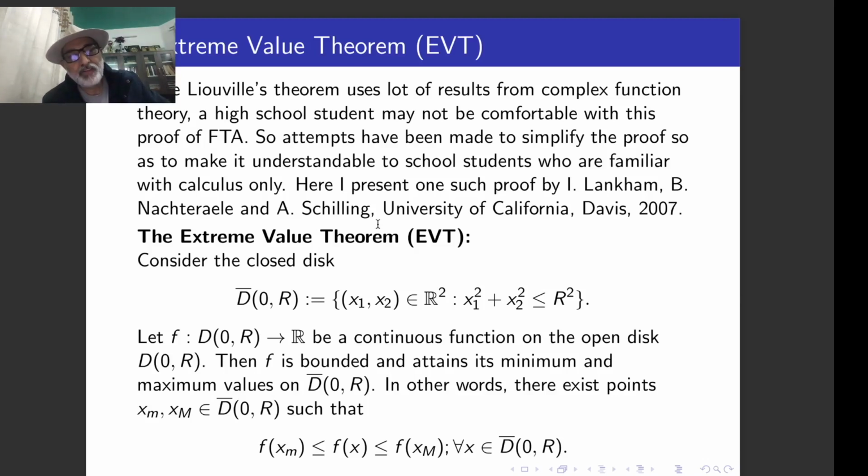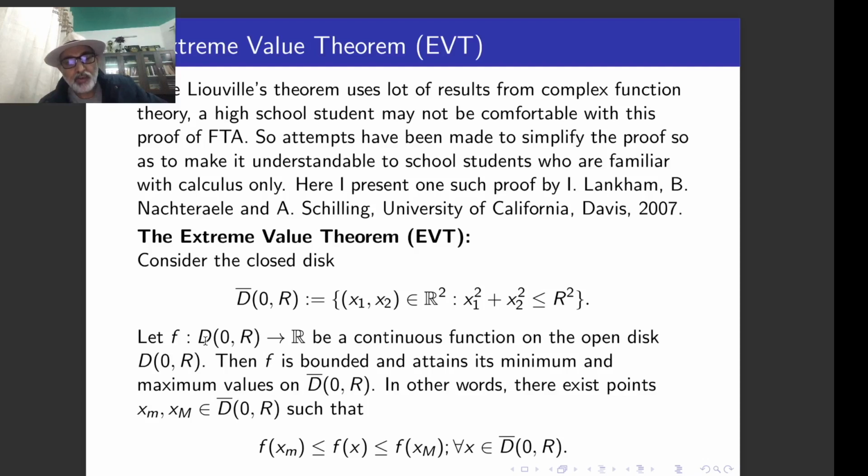What is the extreme value theorem? If you have this closed disk D(0,r), this is the disk with center 0 and radius r, and it is given by this, as you know. And now I consider a continuous function from this disk, which is real valued. It is continuous on this disk, and then f is bounded because it is continuous on this compact set, and so it attains its minimum and maximum values on this.